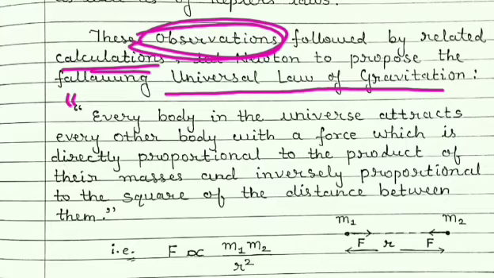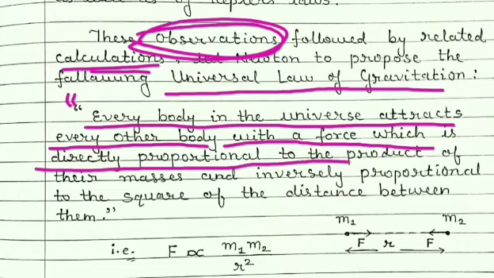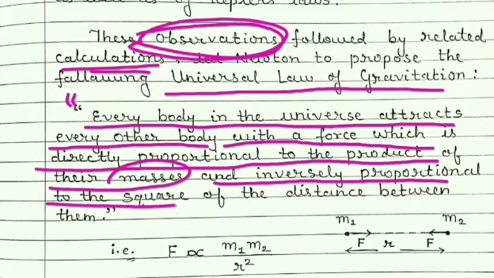According to the statement, every body in the universe attracts every other body with a force which is directly proportional to the product of the masses and inversely proportional to the square of the distance between them.